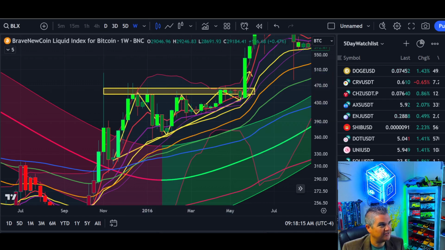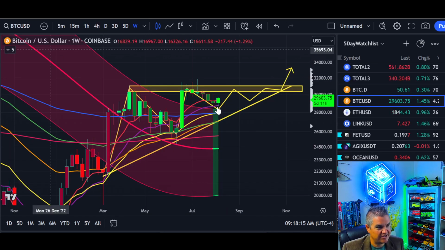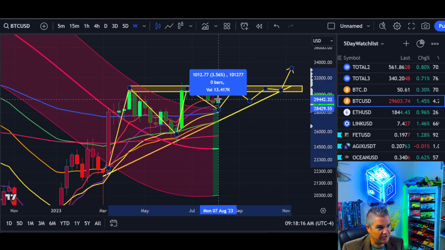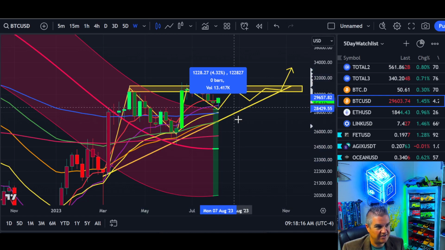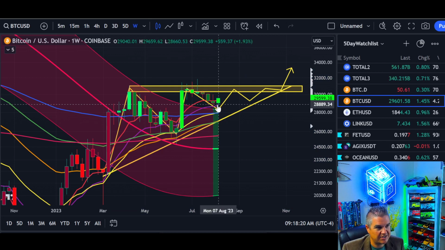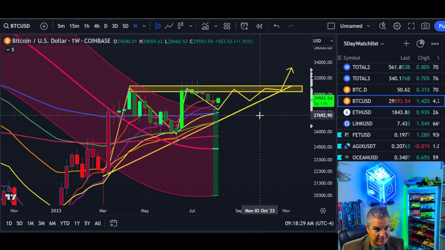Let's go see what we are now. Is it closer to 60 or 6? Well, as of right now, we're about 4%. As of yesterday, the lows were just a couple percentage away. We're very much more closely rhyming with the 2015, 2016 rallies versus the last cycle, right? So keep that in mind.